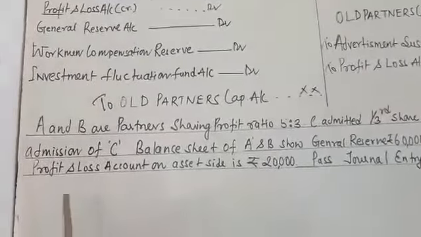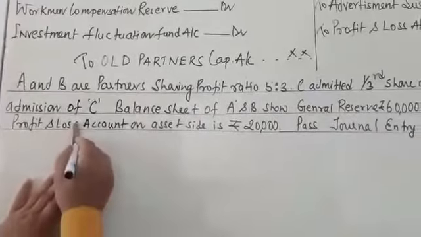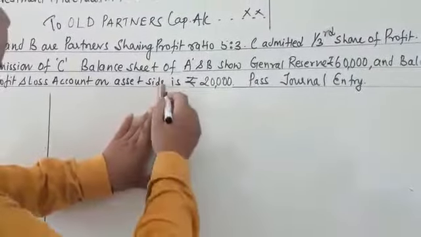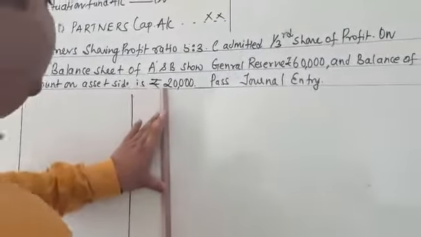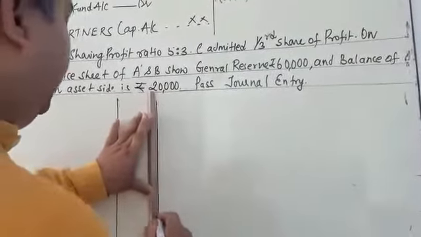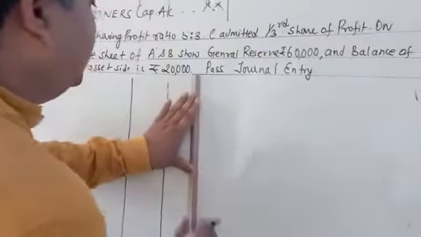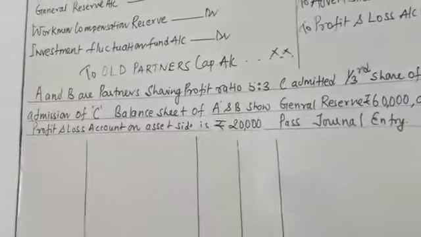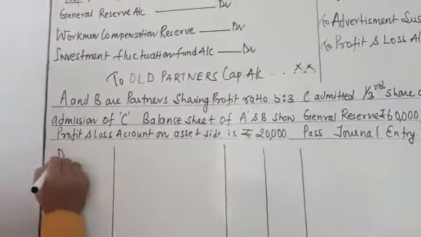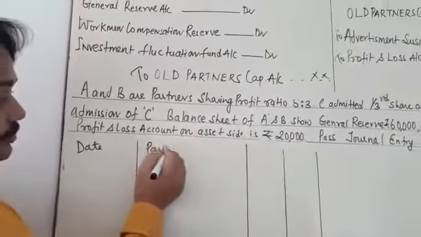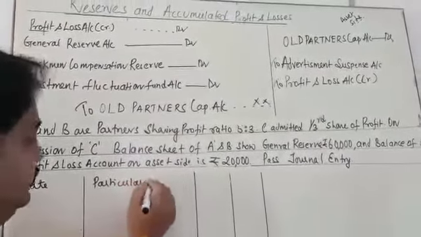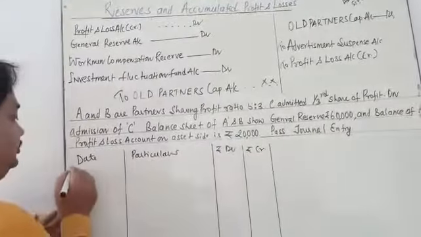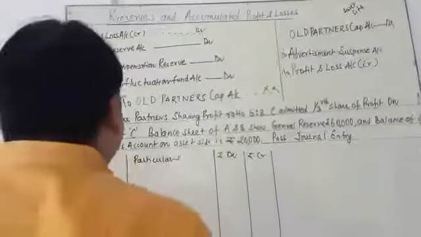You have to draw the simple format of the journal. In this format you have to record all the transactions in the books of account at the time of admission, because they are going to distribute all the reserves and profits. So you put here date, particulars, debit, credit.